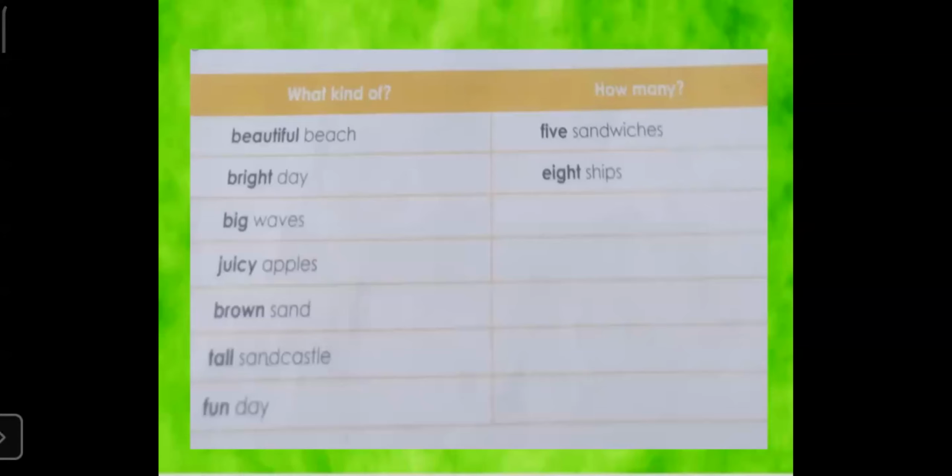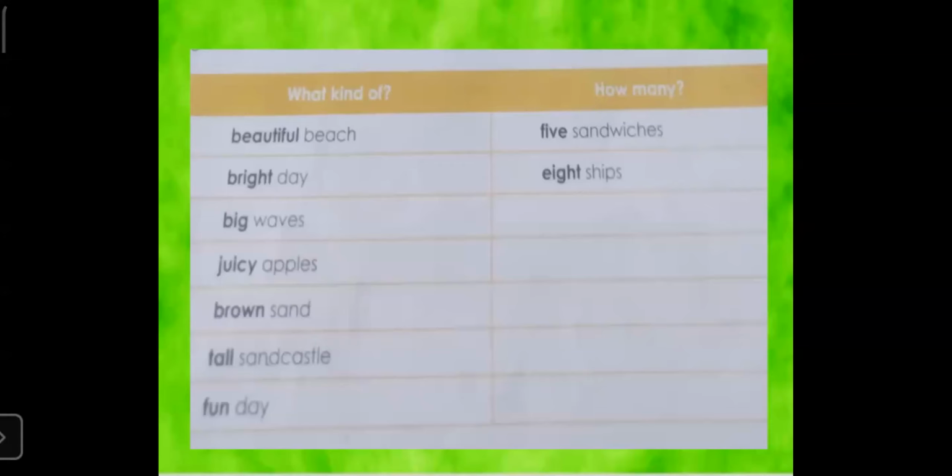In that paragraph, the sentence which answers the question what kind of will come in the what kind of column, and the sentence which answers the question how many will come in the how many column. So it was a beautiful beach. What kind of beach it was? It was a beautiful beach. So that will come in what kind.